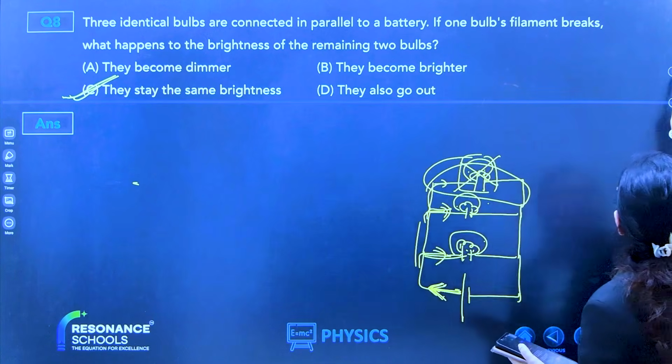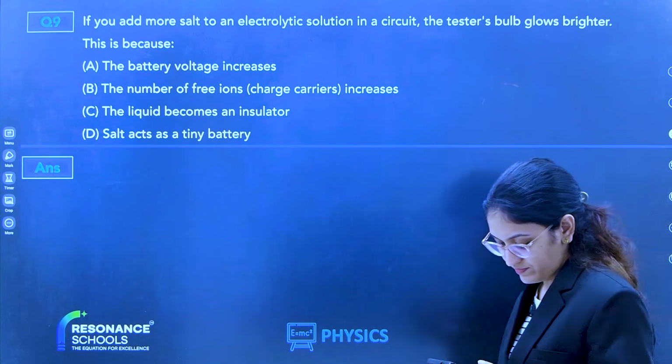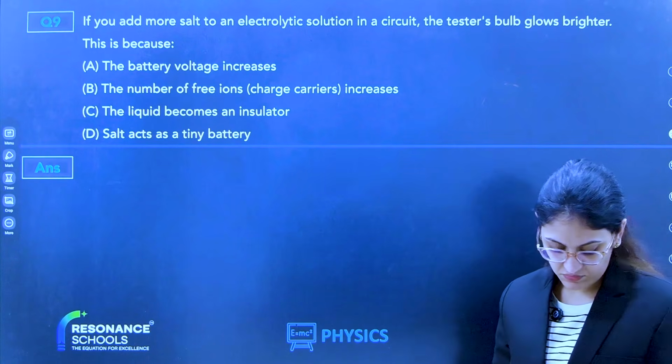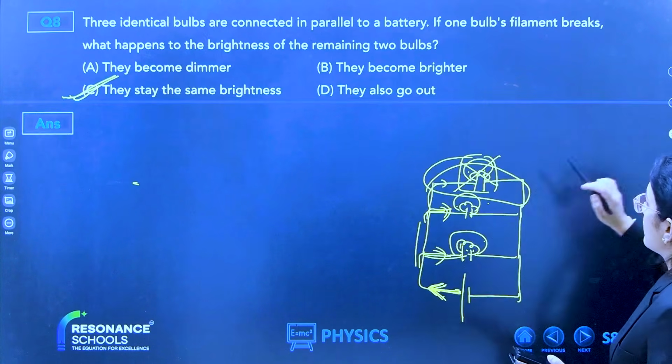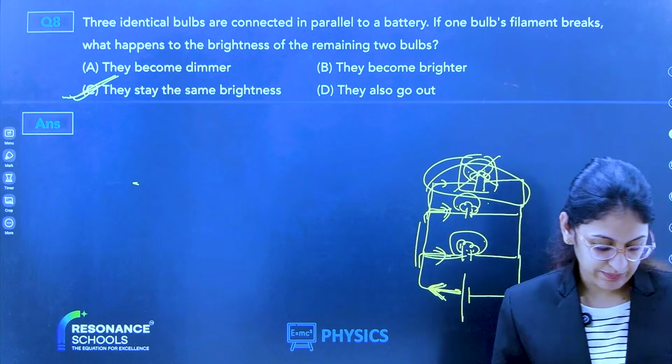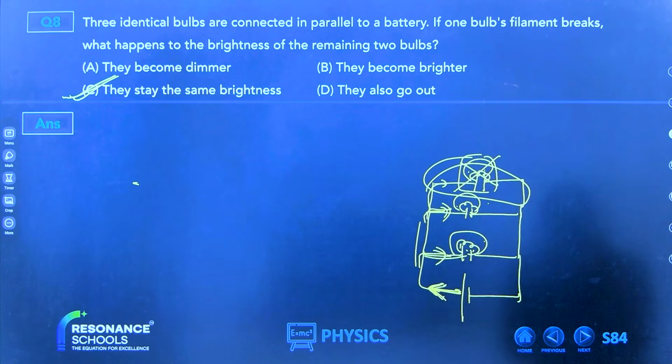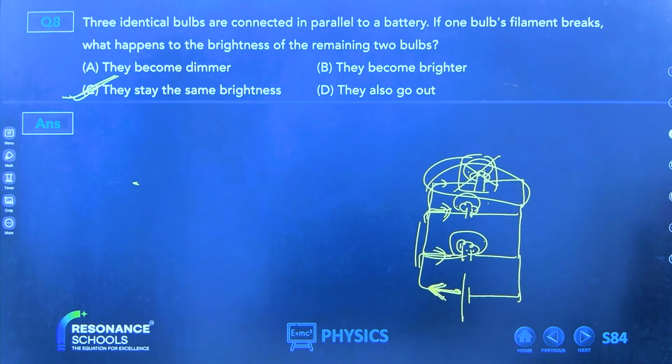Next question. They stay the same. You can check it. Any doubt?